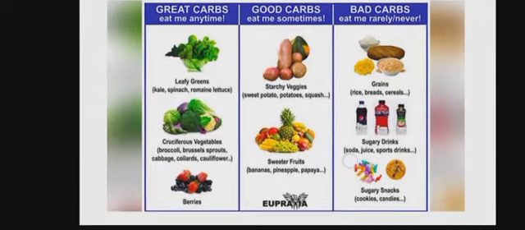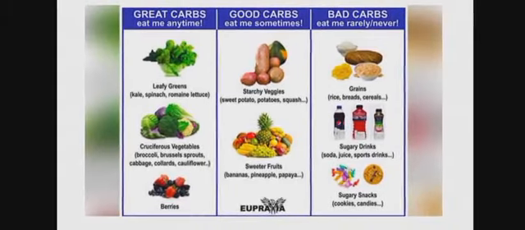Now moving to the next type, that is good carbohydrates. Good carbohydrates are that type of carbohydrates that we can eat sometimes. Great carbohydrates means we can eat them anytime, and good carbohydrates are that type of carbohydrates that we should take sometimes. So starchy veggies, for example sweet potatoes, or sweet fruits, for example bananas, pineapple, papaya, are the forms of good carbohydrates.